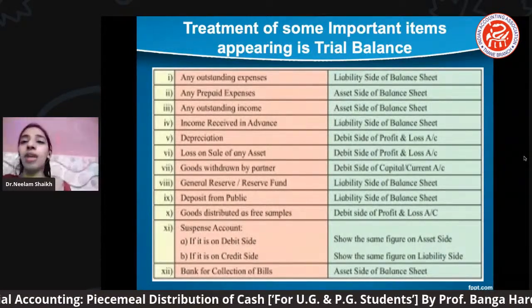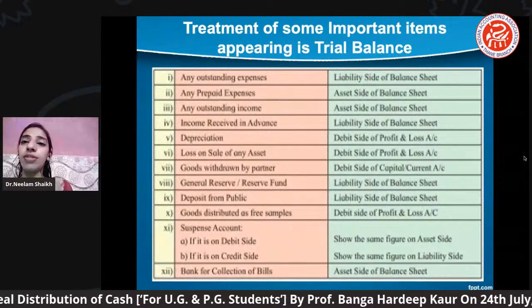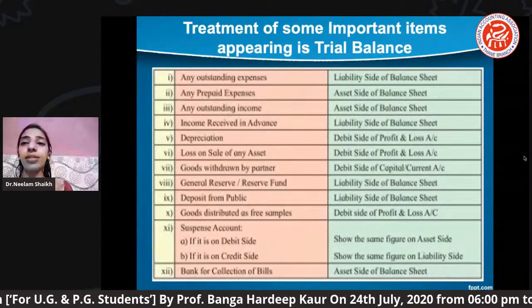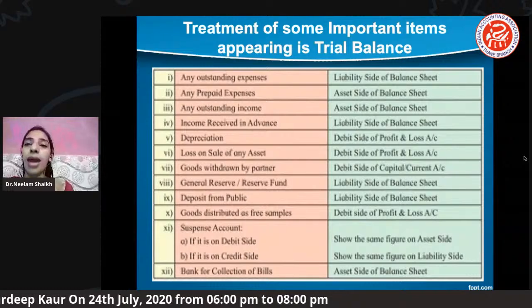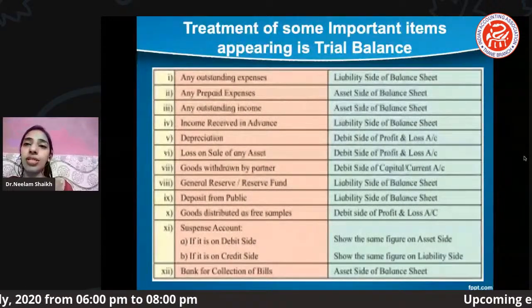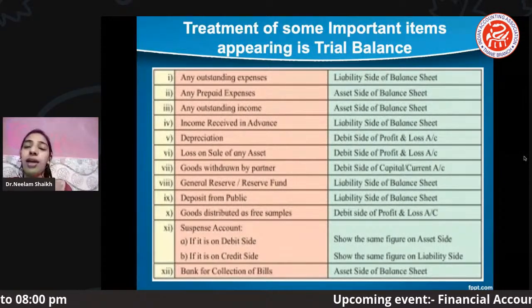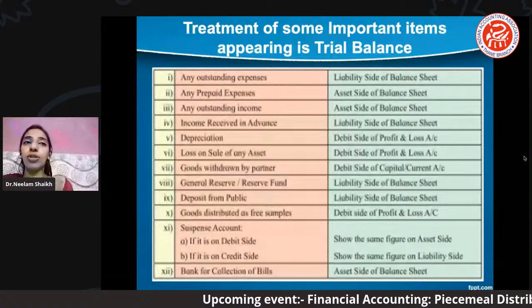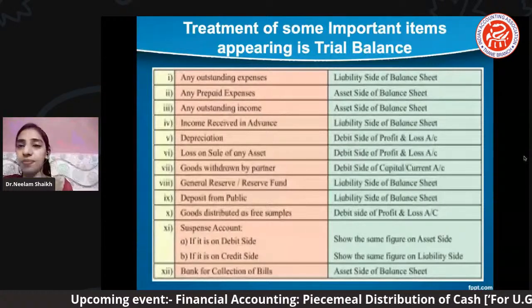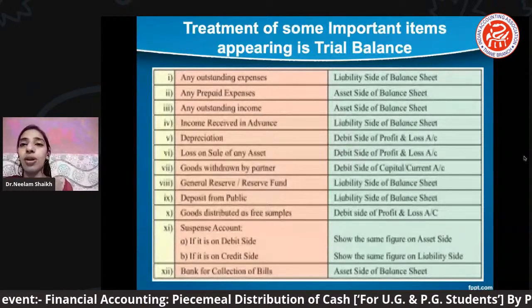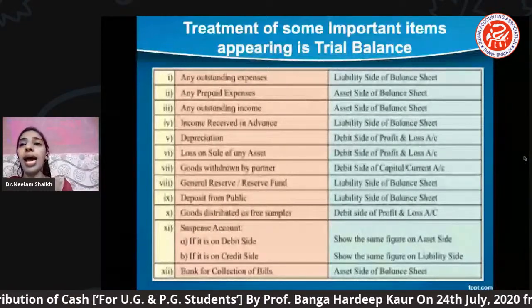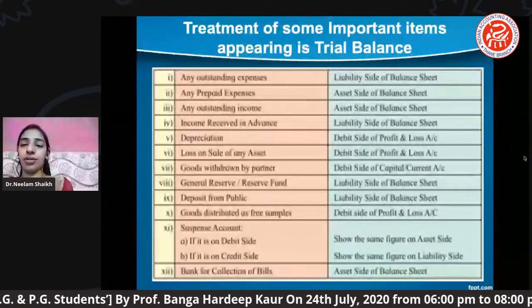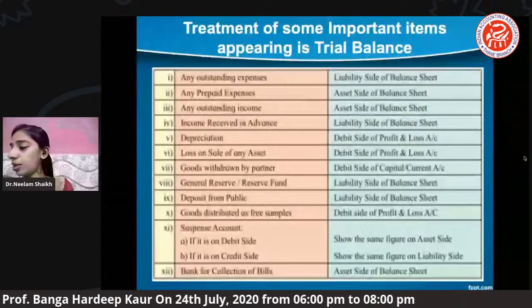Fine. Now the last item of this particular table which you can see, bank collection of bills. Many times it happens that bank collection of bills is given in your question, and a student really gets confused where to post such an item. So just make sure any bank collection of bills will be a part of the asset side of your balance sheet. Okay, moving ahead to the next.